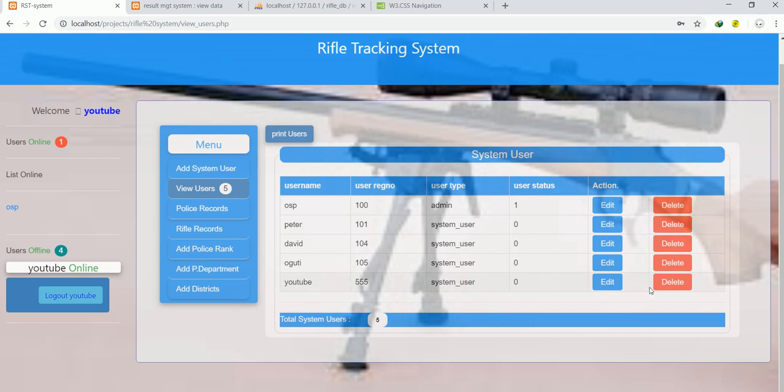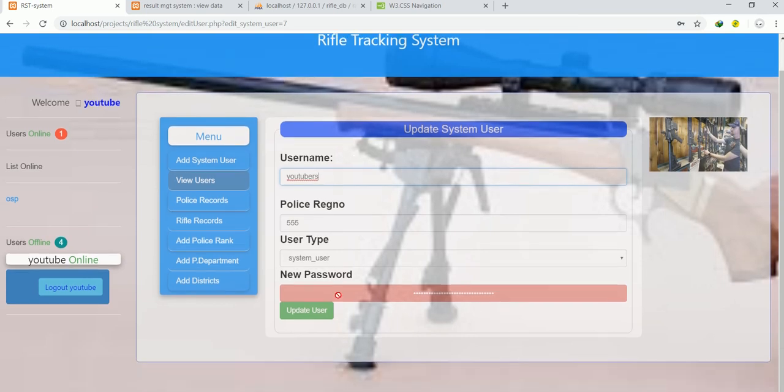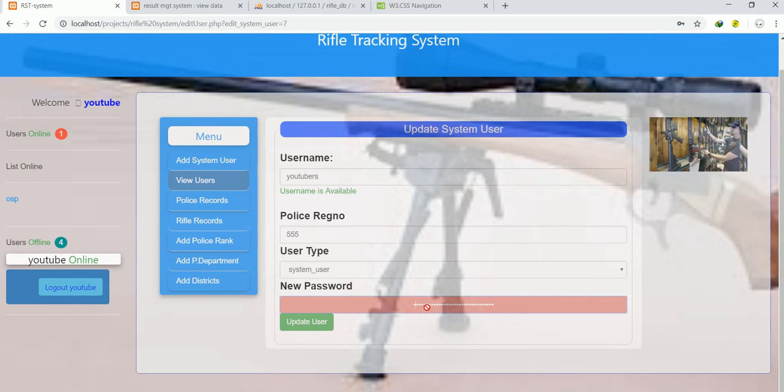Let us first start with maybe a delete. Or maybe edit first. If you click on edit, we shall keep track of that. I don't want the word YouTube. I want the word YouTubers. Maybe that's what I want to be the username. And when I click here, I made my password whereby you can't change the password. I think you can see the track of that. You can't change the password, but we can keep changing all these other things in the system.